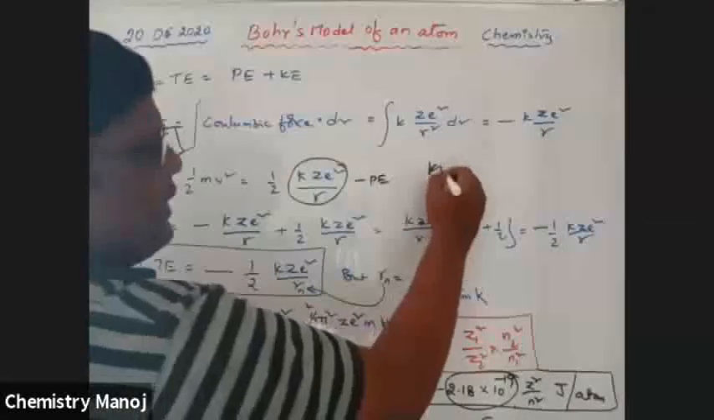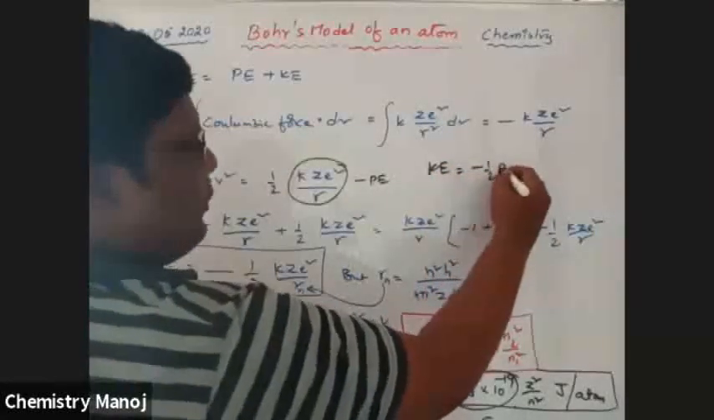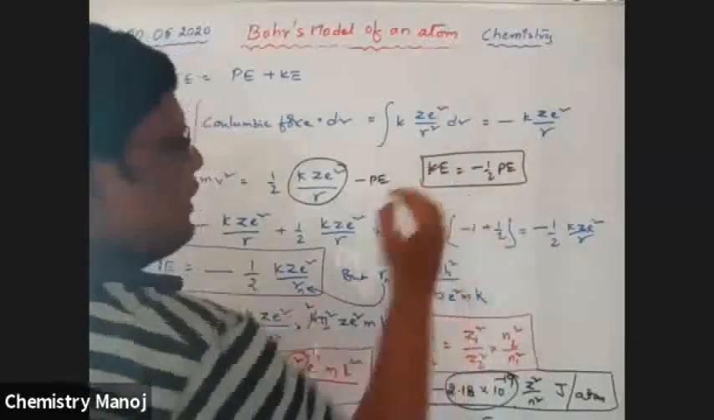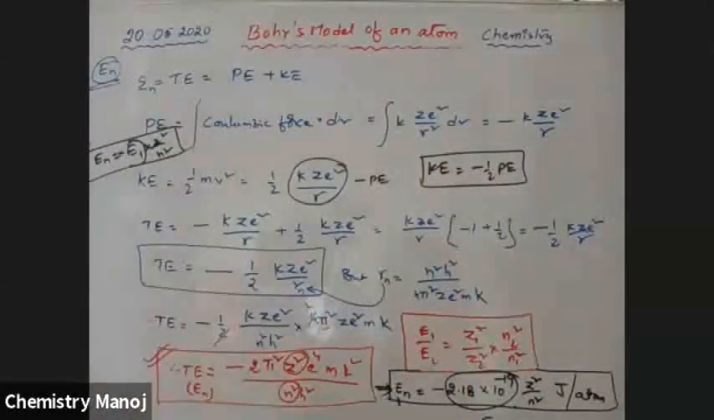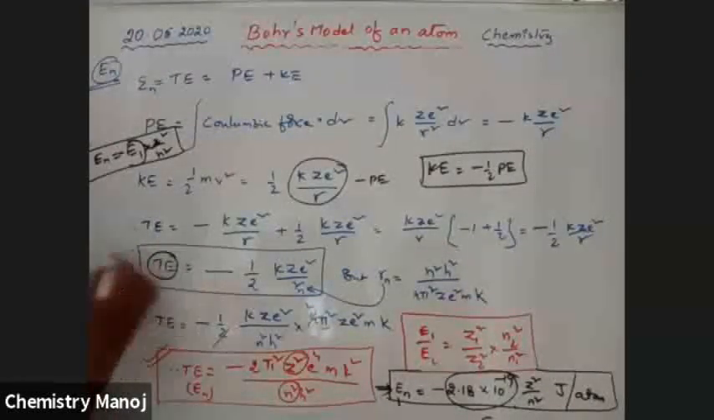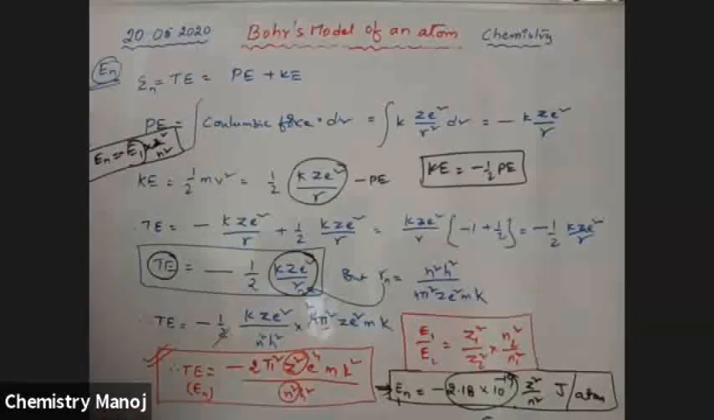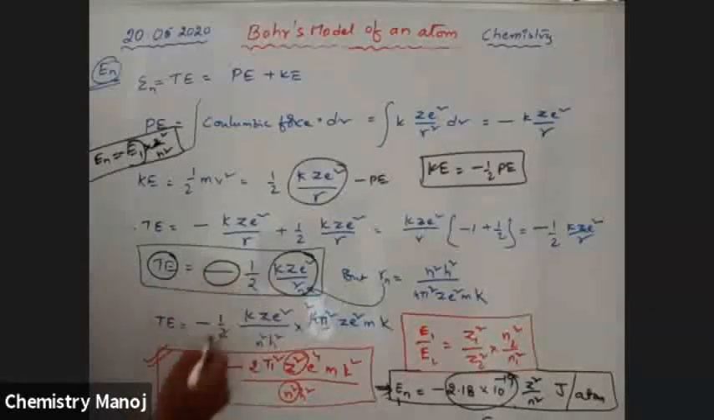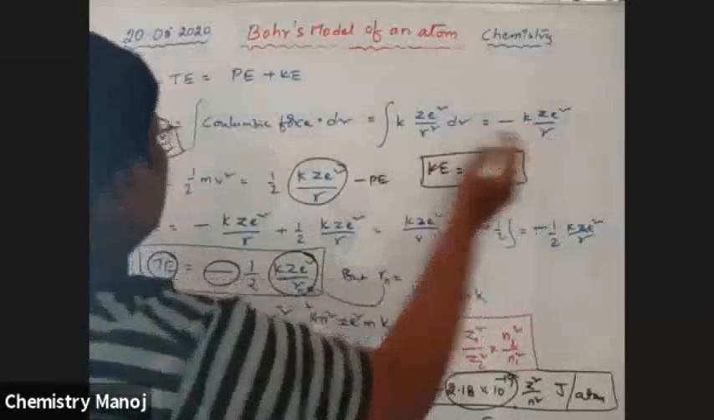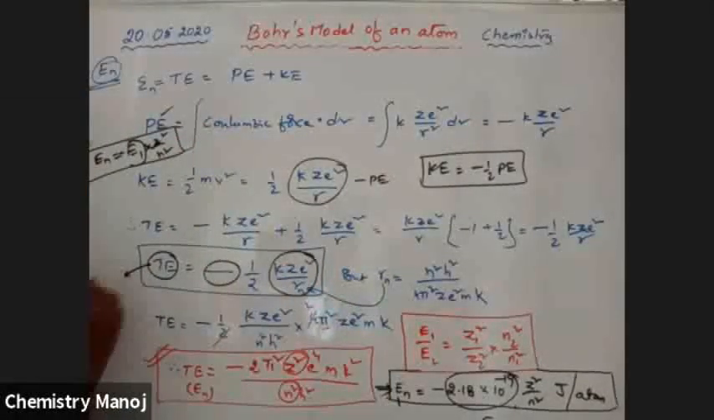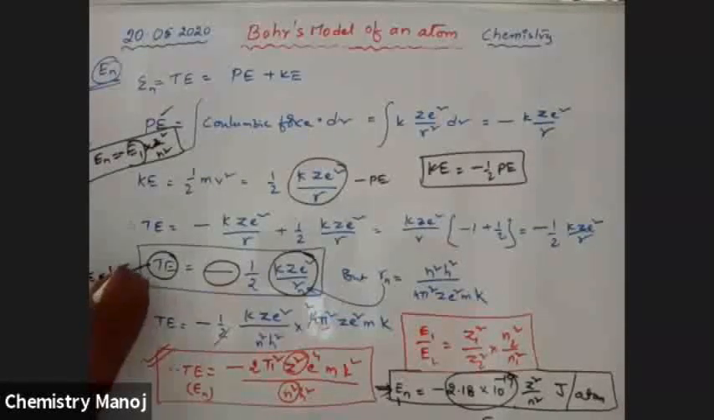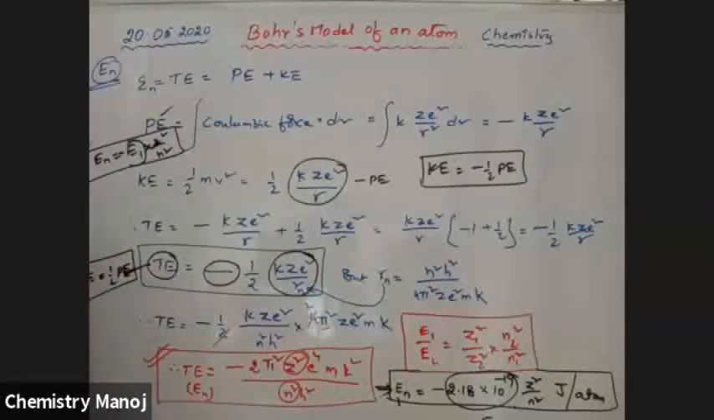Therefore, KE is equal to minus 1 by 2 PE. It is the relation between KE and PE. Next, see here. Total energy is equal to minus 1 by 2 KZe square by r. This minus and KZe square by r is nothing but potential energy. Therefore, total energy is equal to 1 by 2 potential energy.